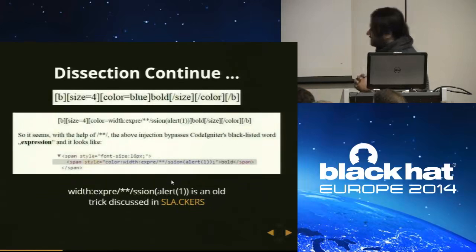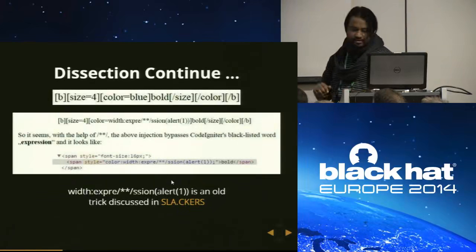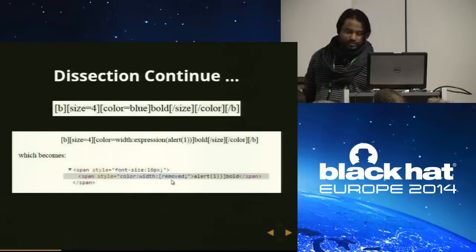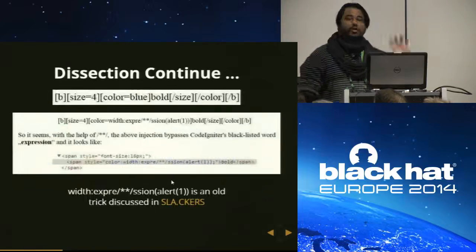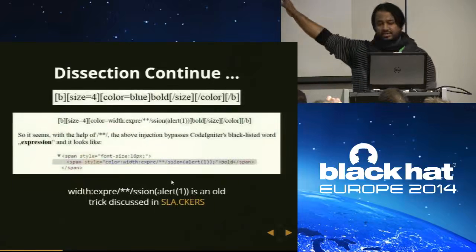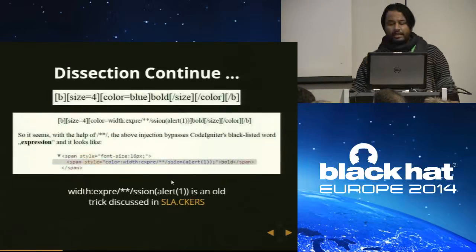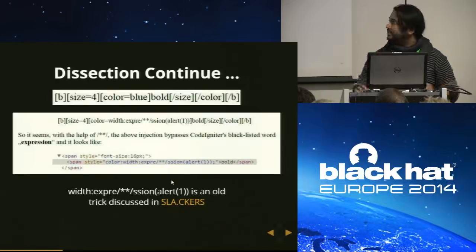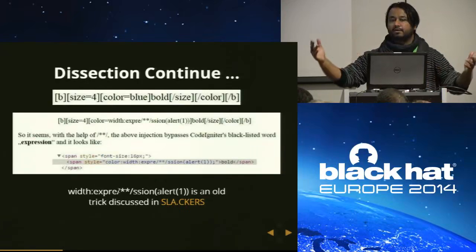In order to bypass CodeIgniter, because they are removing the word expression with the help of removed, there is a very old trick that has been discussed on the hackers forum called Slackers. If you use a multi-line comment inside the word expression, here you see a multi-line comment inside the word expression, an old browser simply ignores it.